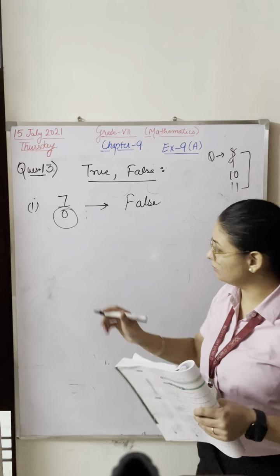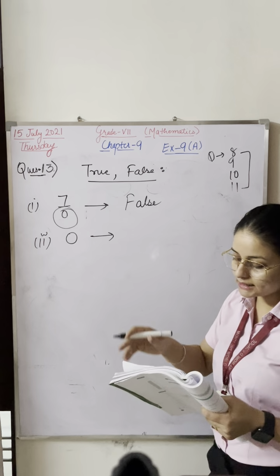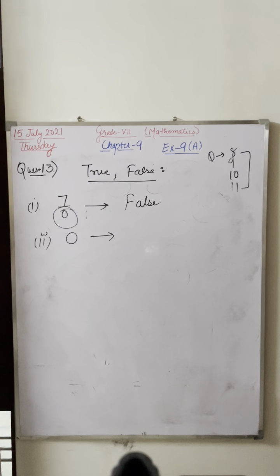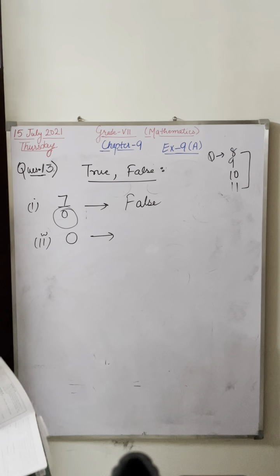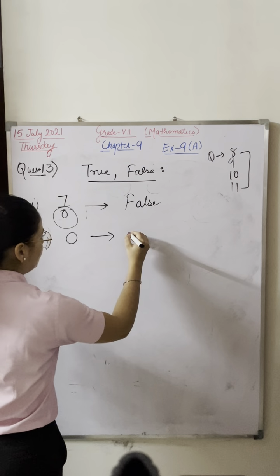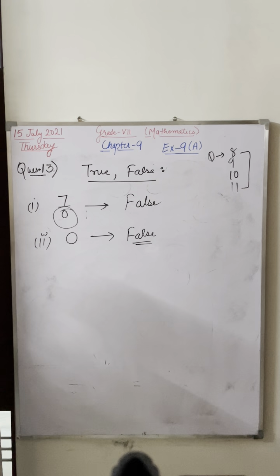Now please tell me, 0 is the smallest rational number. Quickly find out. No, 0 is not the smallest rational number. False. Which is the smallest rational number?